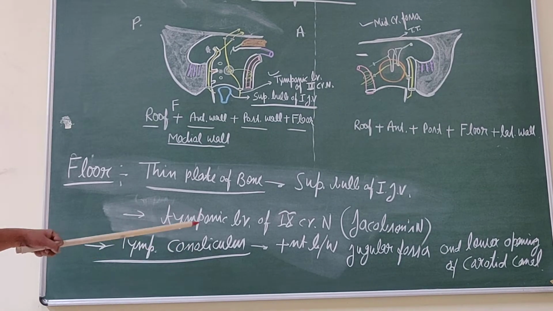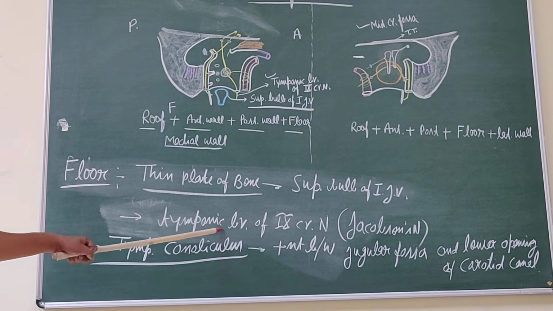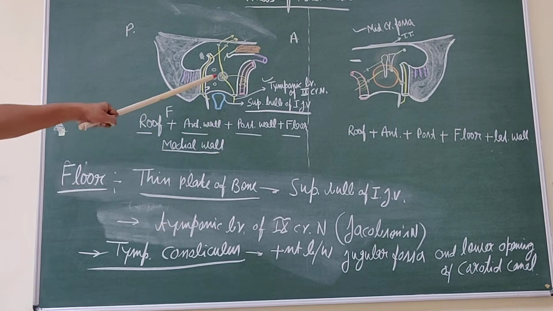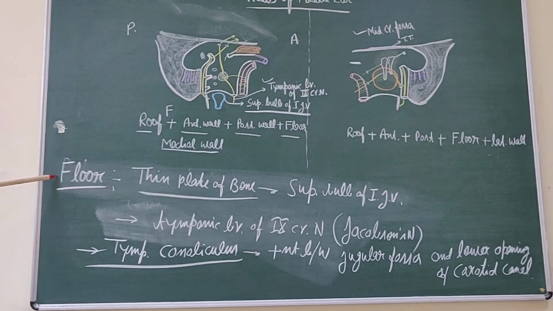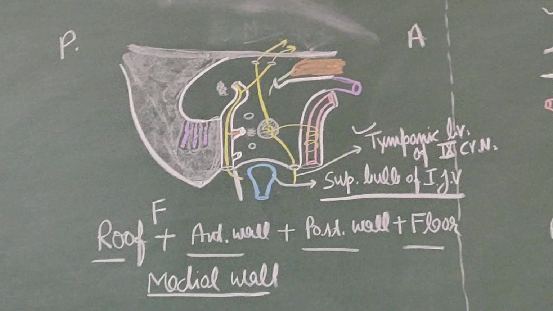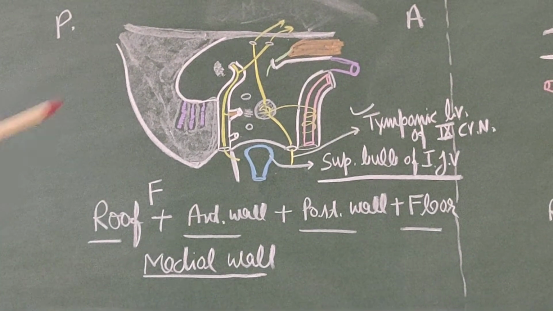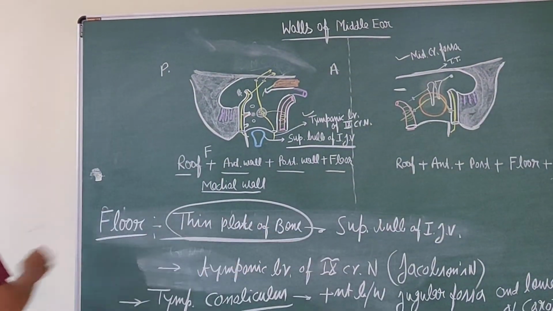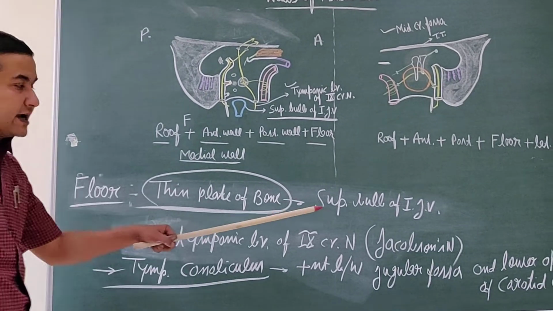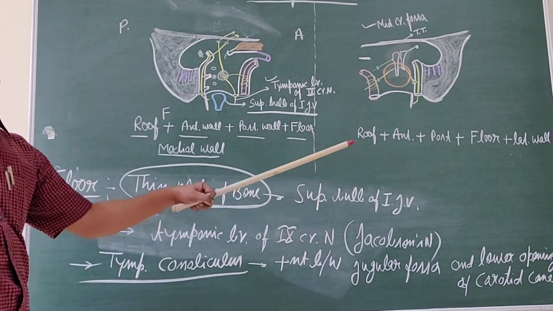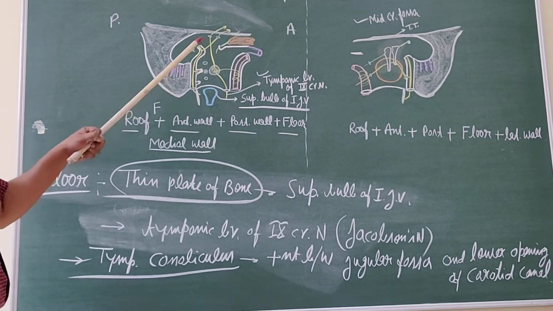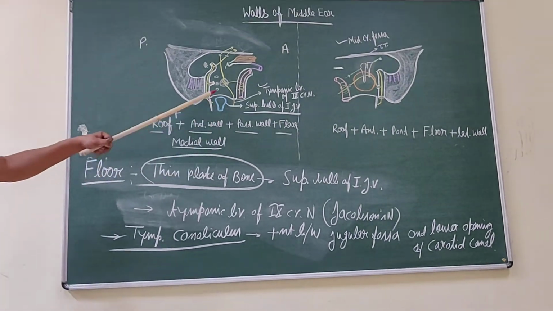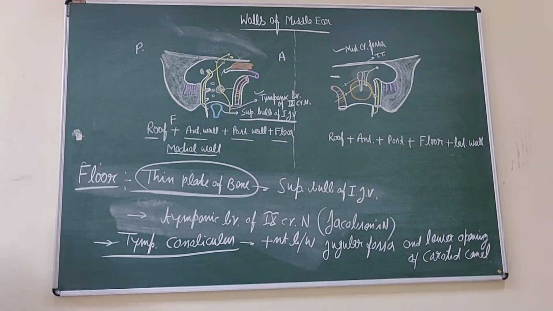Through it, the tympanic branch enters and participates in the formation of the tympanic plexus. So these are the features of the floor of the middle ear cavity. Sometimes this thin plate of bone is absent, and in that case the superior bulb of the internal jugular vein is separated from this cavity by only the mucous membrane that lines the middle ear cavity.